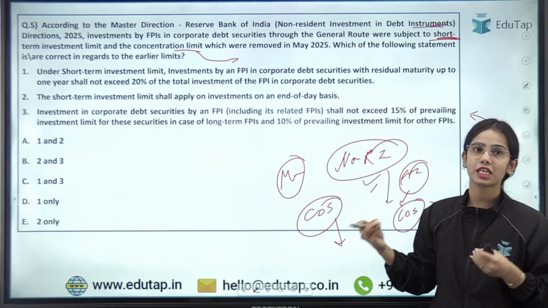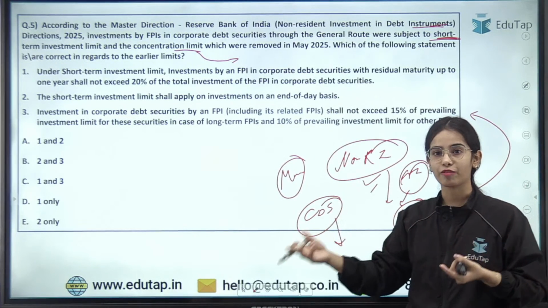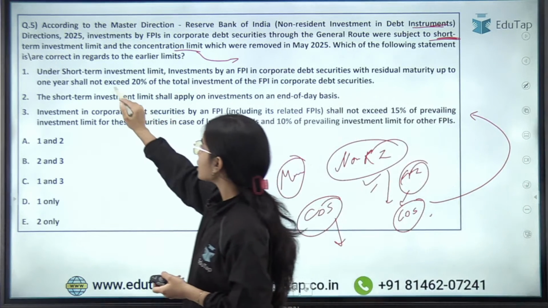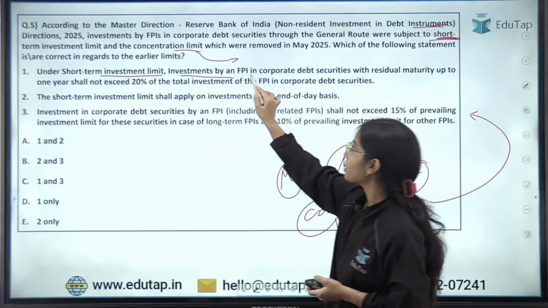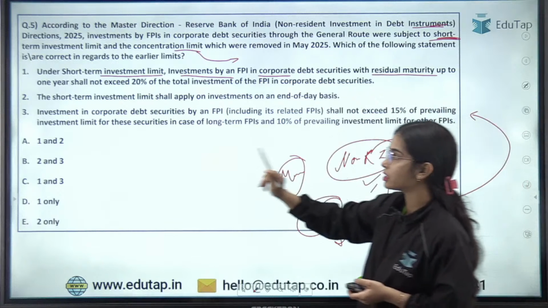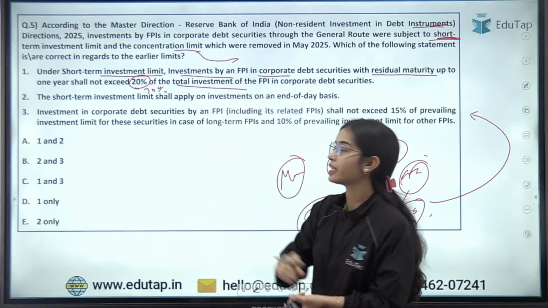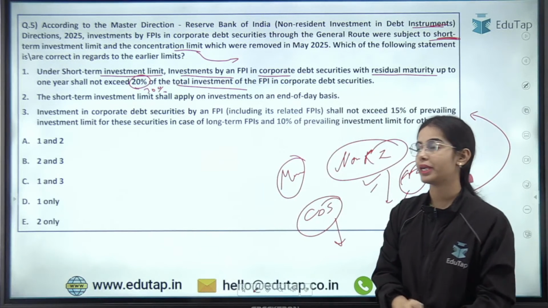So which statement is correct in regards to the earlier limits that have now been repealed? Under the short-term investment limit, investments by an FPI in corporate debt securities with residual maturity up to 1 year shall not exceed 30%. So it was 30% of the total investment of the FPI in corporate debt securities.